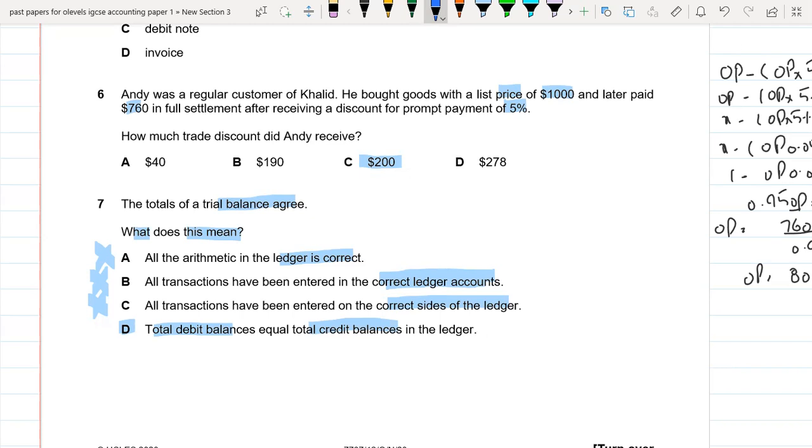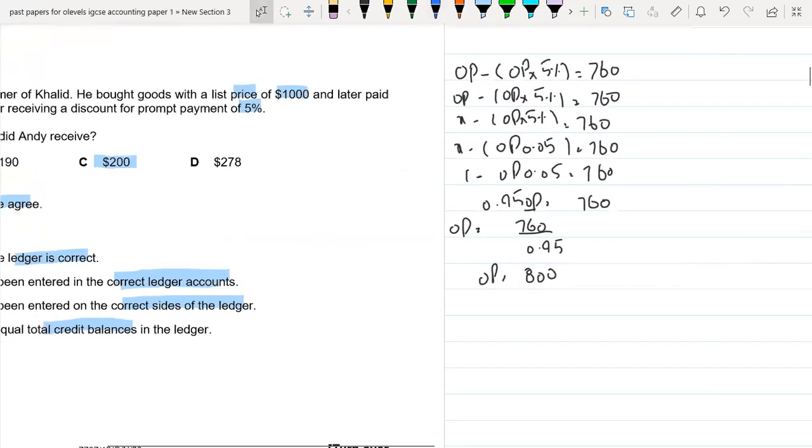If we want to find out the trade discount, first of all we have to find out the price which is basically written on the invoice. This is now very simple. For example, if I write OP for the original price, we know that I have received 5% of cash discount, and after deducting the cash discount, I have paid $760 in full settlement. So what would be the formula for this? The formula would be the selling price minus discount is equal to discounted amount.